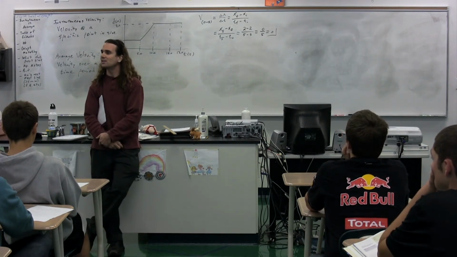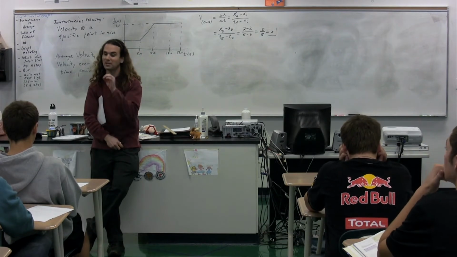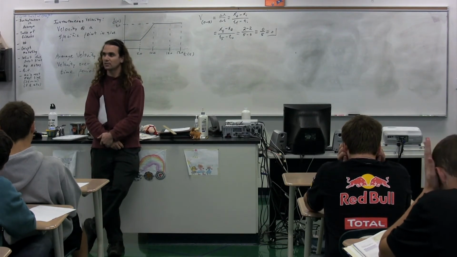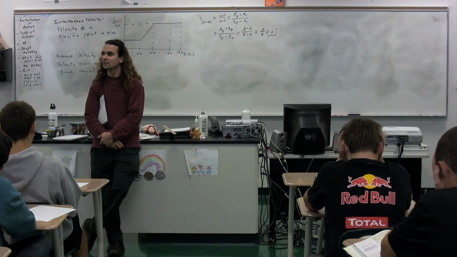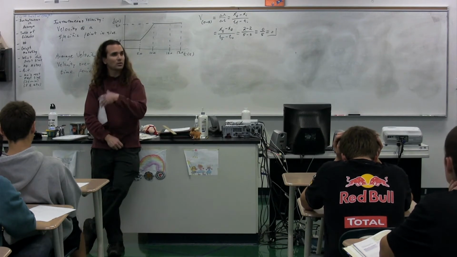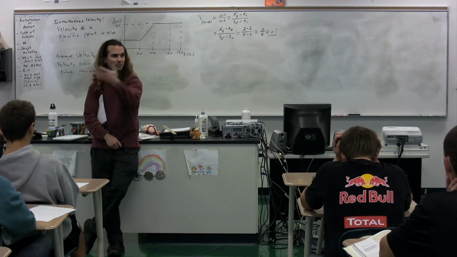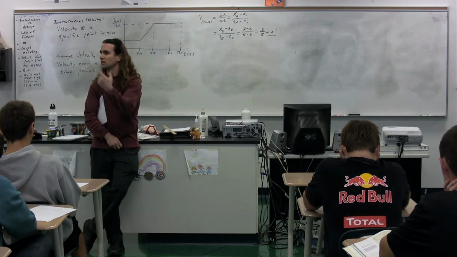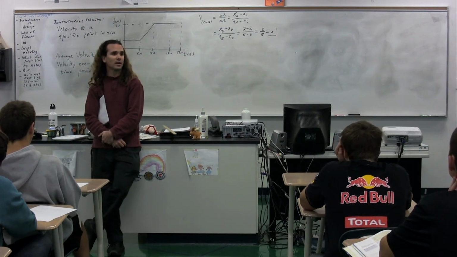The distance remains constant during that time period. The position remains constant, right? Not the distance, but the position. Okay, good. Remains constant during that time period, and since position's on top, the change in position is 0. Another way, right, absolutely. So we can tell, because it's a horizontal line, the position remains constant. Therefore, we're not moving. Therefore, the velocity is 0. Good. Another way to look at it.